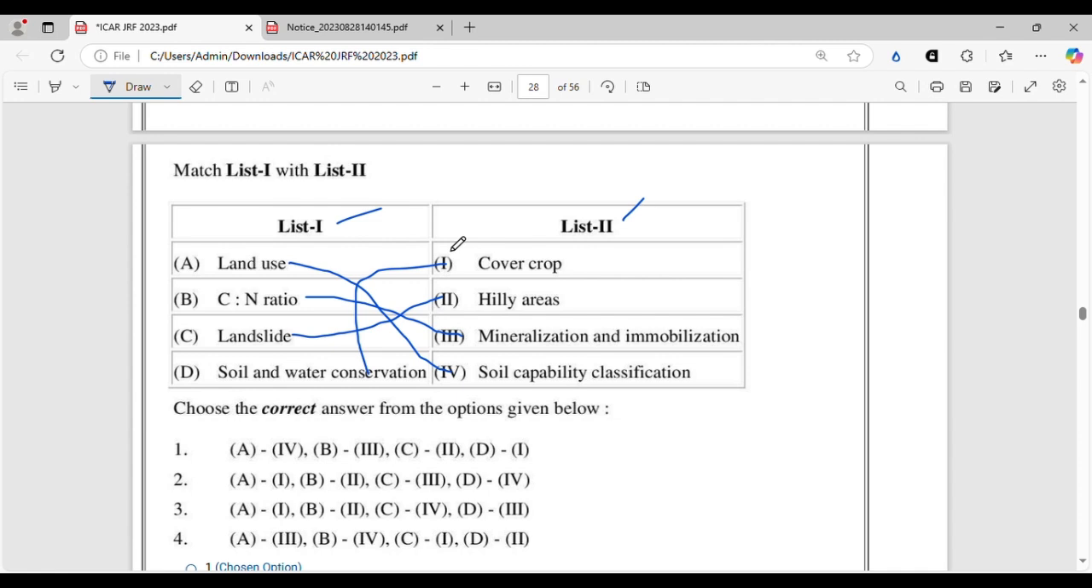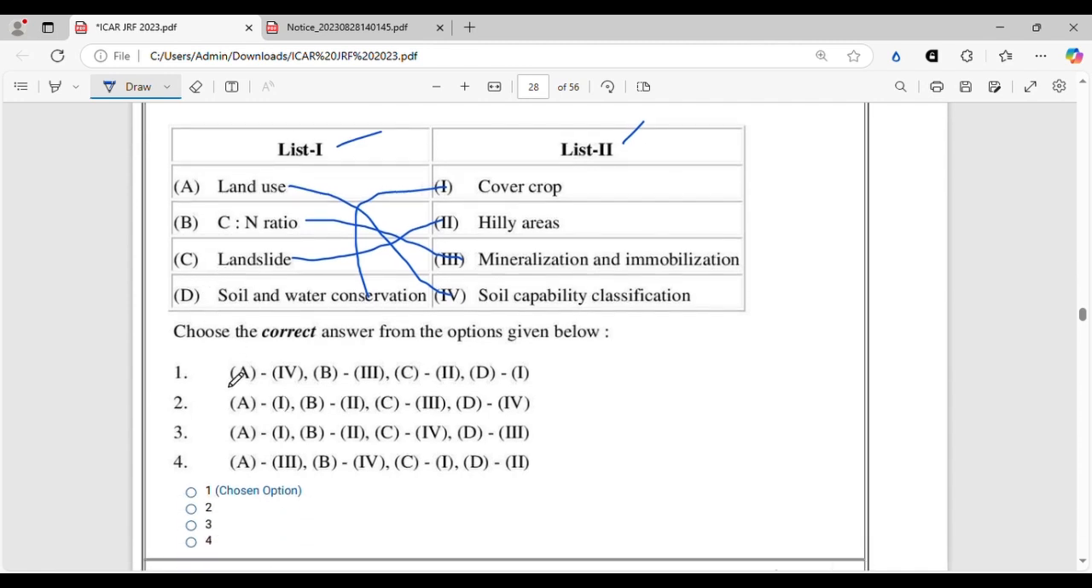They block the flow, they break down the flowing water, they reduce the speed of the flowing water, and also they are erosion resisting crops, so they resist soil erosion. So this is a very easy question, and we can mark the answer as A4, B3, C2, and D1, right?